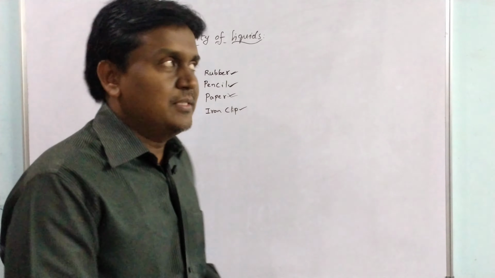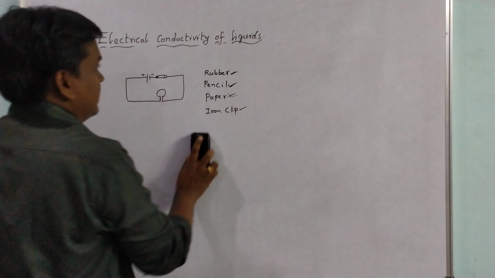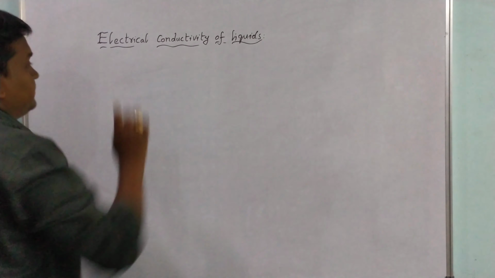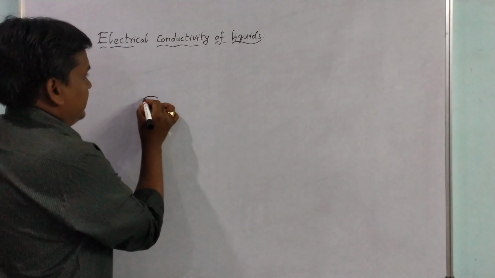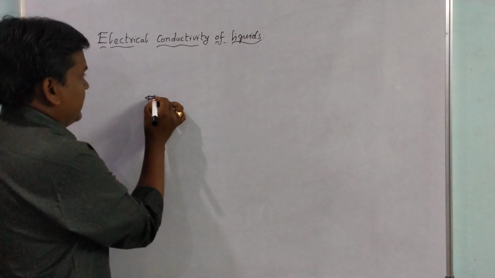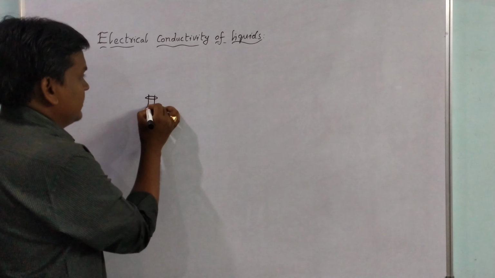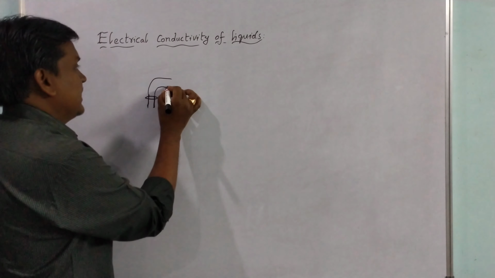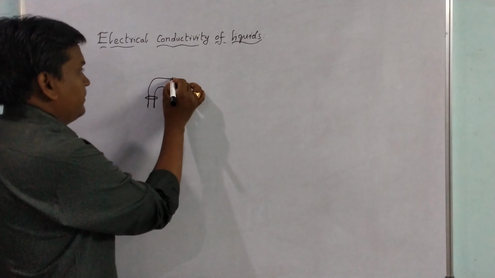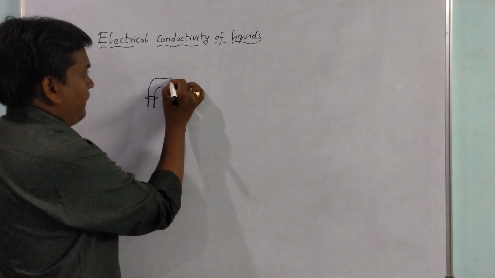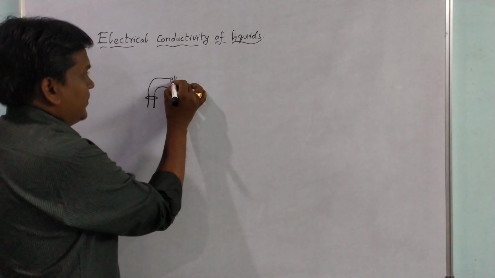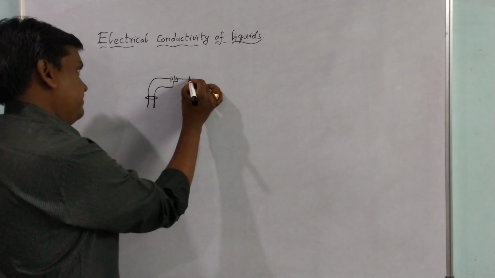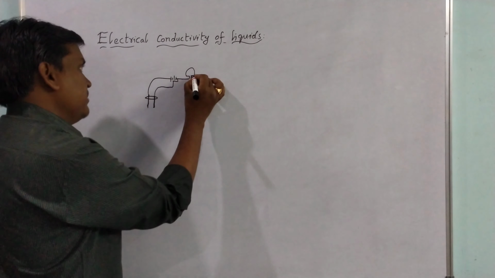Now let us consider some liquids, and for this we will consider a tester. Here there is a rubber cap, and there are two metals, and these metals are connected to a battery. This battery is again connected to a bulb, an LED bulb.